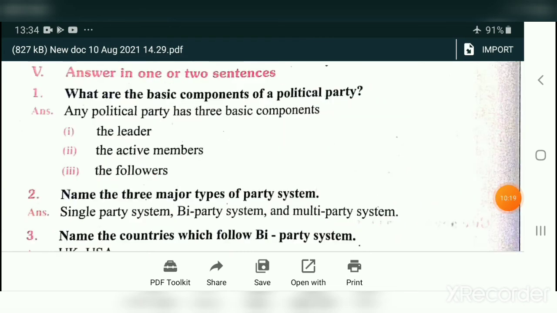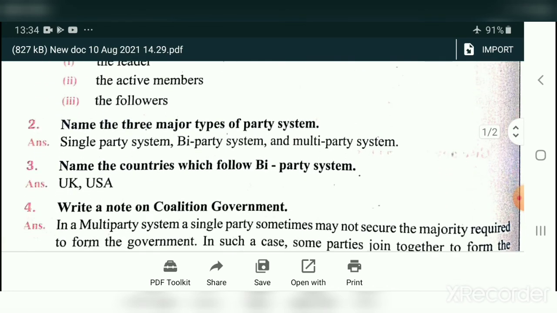Students, see these 2 mark questions. What are the basic components? There are 3 basic components: leader, active member, and follower. Name the 3 major types of party system: single party system, biparty system, and multi-party system. Name the countries which follow biparty system: UK and USA.